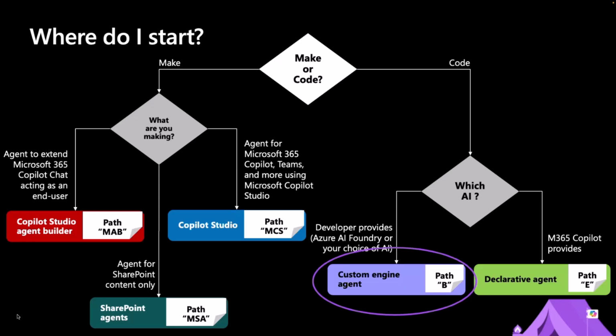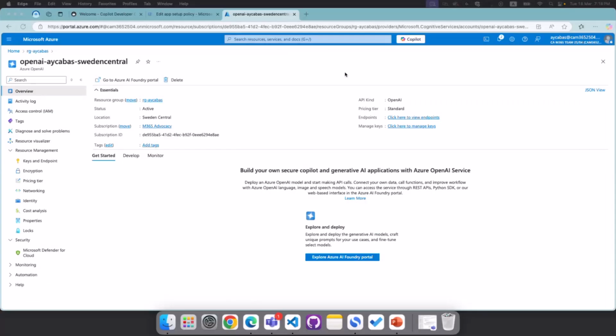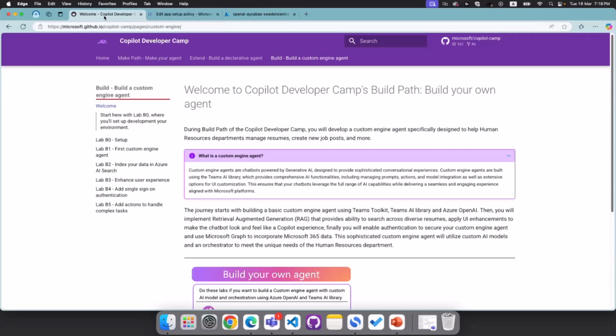And these are the agents that work on the Microsoft 365 ecosystem, but they are built using Azure AI Foundry, any model you want, and you can actually bring any orchestrator you want as well. And if you're interested, in this session particularly, I will walk you through the prerequisites of building custom engine agents, and then we will build the very first one in the session too. Okay, that was the whole PowerPoint I had today, and now we will dive into the Copilot Developer Camp.